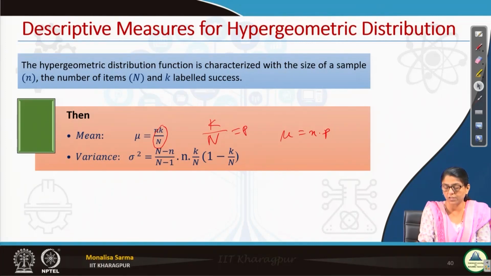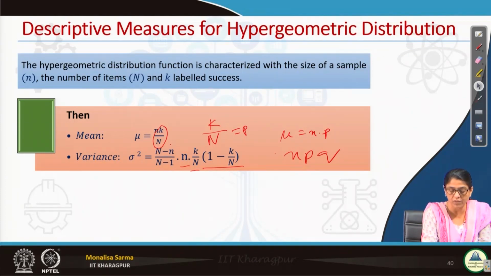And in sigma also, the same. For the binomial distribution, what was my sigma square? Sigma square is npq. Here also, you see this is n, this is p, this is q, 1 minus k by N is q. But we have just one extra term here, that is (N minus n) by (N minus 1).